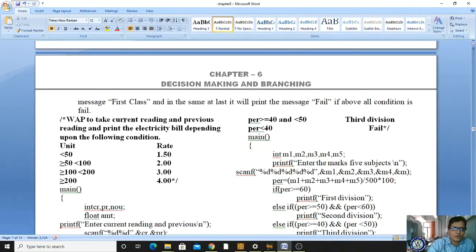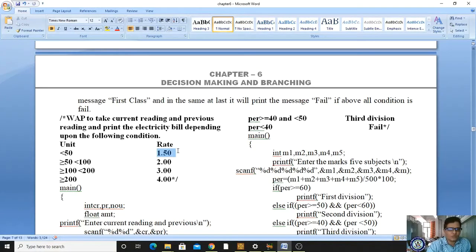Write a program to take current reading and previous reading and print the electricity bill depending upon the following condition. What is the condition? Less than 50. Then per unit how much we have to charge? 1 rupee 50 paisa. Greater than or equal to 50 and less than 100, means 50 to 99, up to 49.